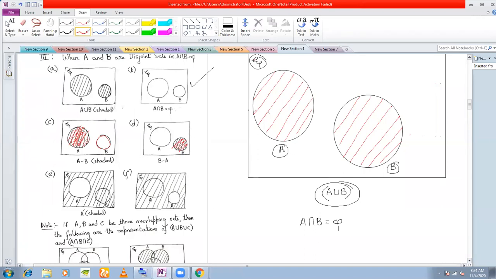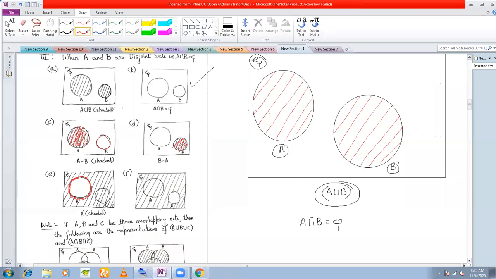A complement here means again those elements which are not in A. So therefore, excluding this circle, we'll shade all the other area, because A complement means those elements which are not there in A. It will belong to the universal set. It will belong to the set B maybe. Okay, but we'll exclude the set A completely. So that is why in this representation we have excluded this set A here.